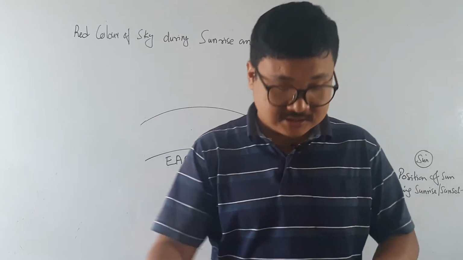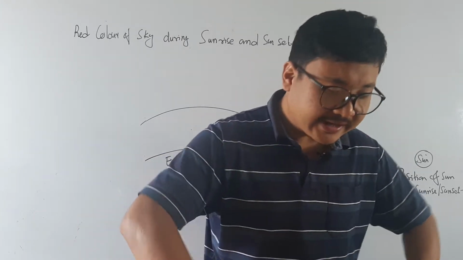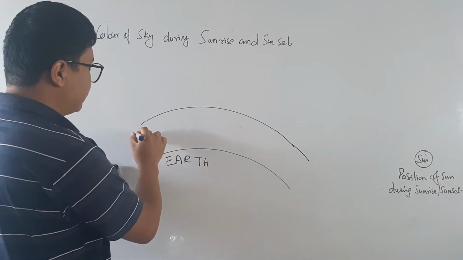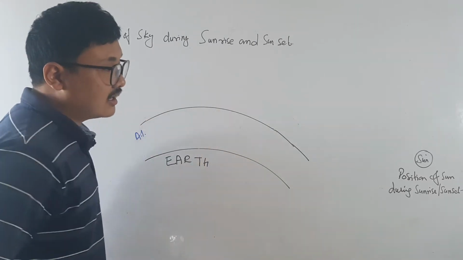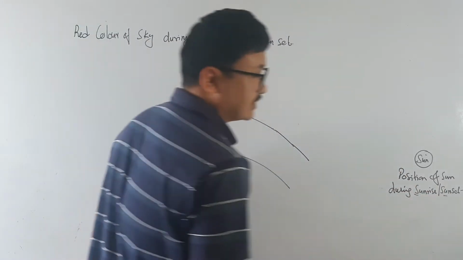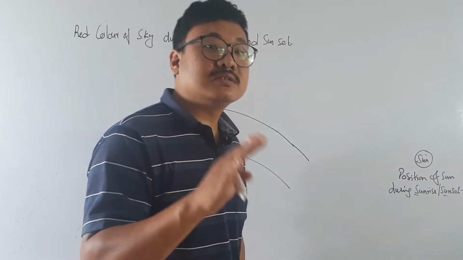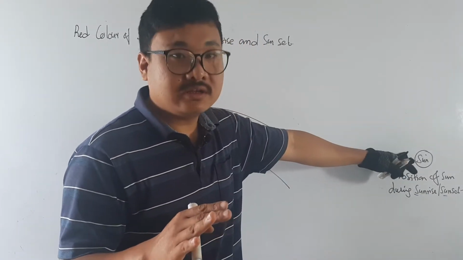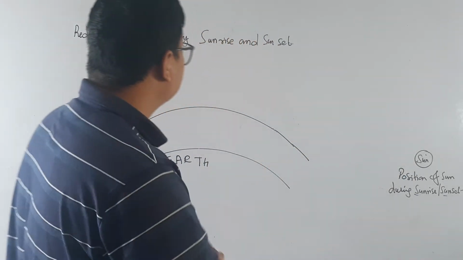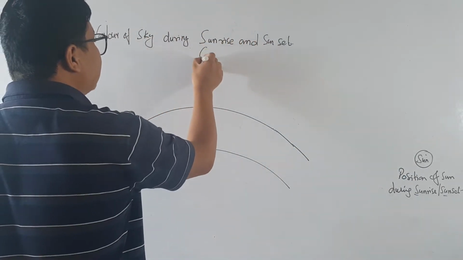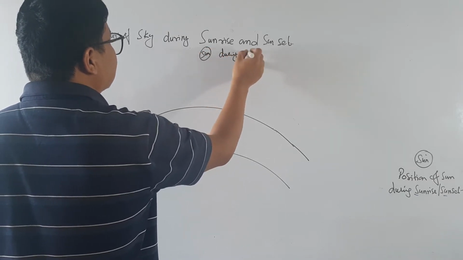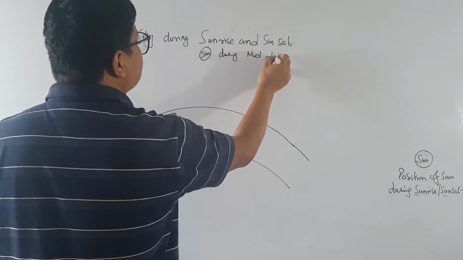So let us explain this with the diagram. This is our earth and this is the earth's atmosphere. And this is the sun, the position of the sun during sunrise and sunset. Whenever there is sunrise and sunset, the position of the sun will be here. We have already done delayed and early sunrise. So in the daytime, the sun will be exactly here. This is the sun during midday.